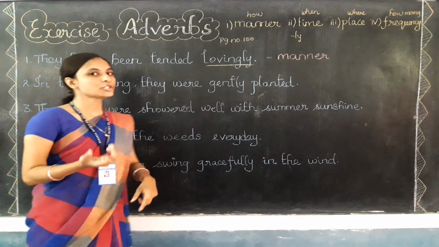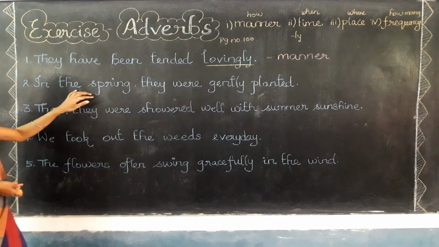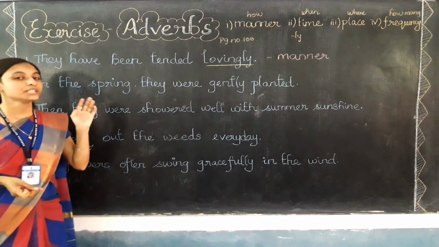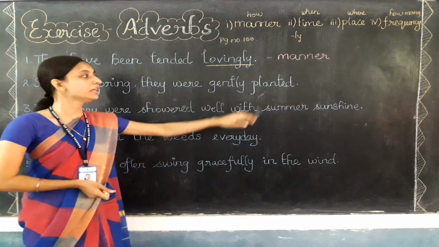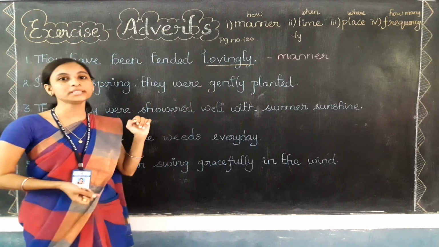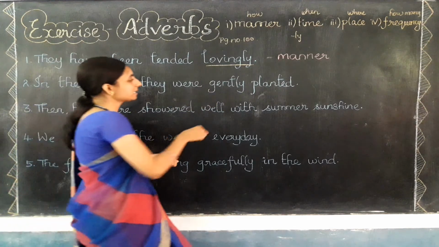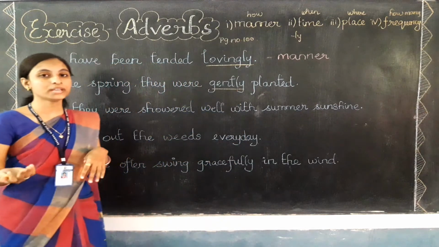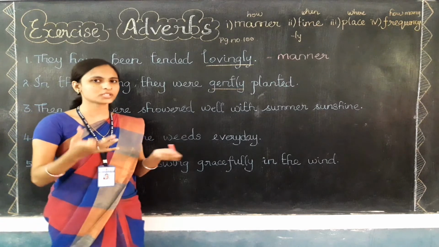Okay, children. Let's go for the second one. In the spring, they were gently planted. Here planted is the verb. Before the verb I can find the adverb which ends with ly. So gently is an adverb. Gently means what? Very softly or slowly.